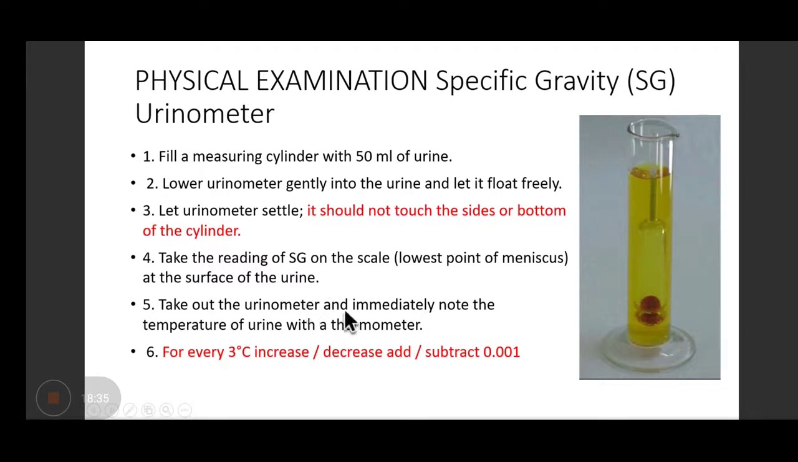Then you have to take out the urinometer and immediately note the temperature of urine with a thermometer. Why is temperature important? I have told you that for every 3 degrees Celsius rise of temperature, you have to add 0.001 to the specific gravity, right? So if the temperature is rising, you have to add, and if the temperature is decreasing, you have to subtract 0.001.